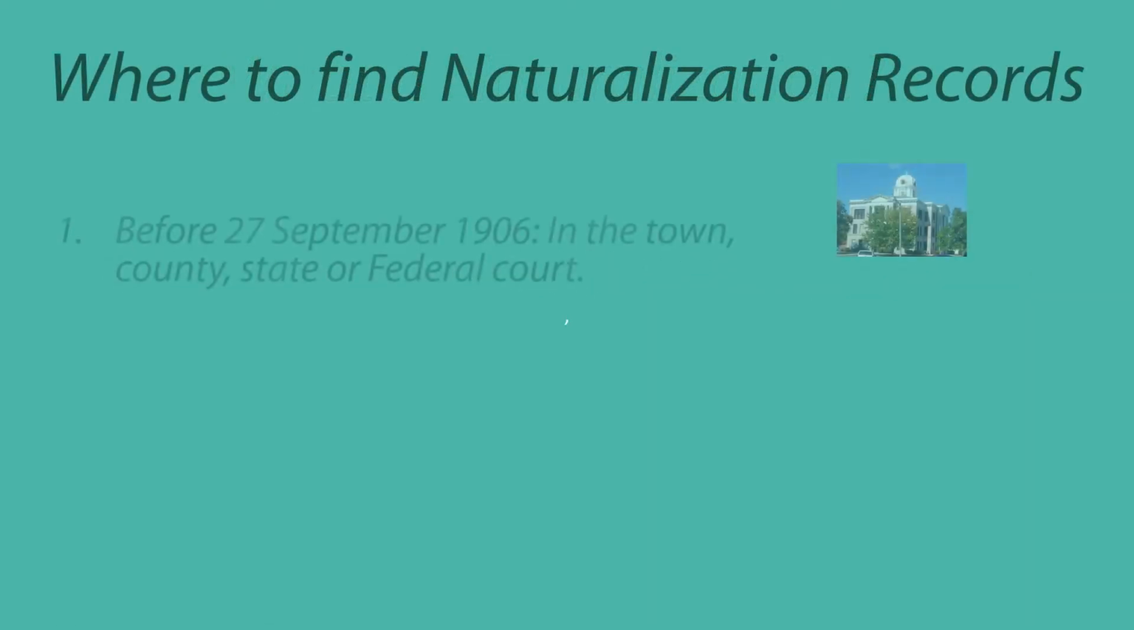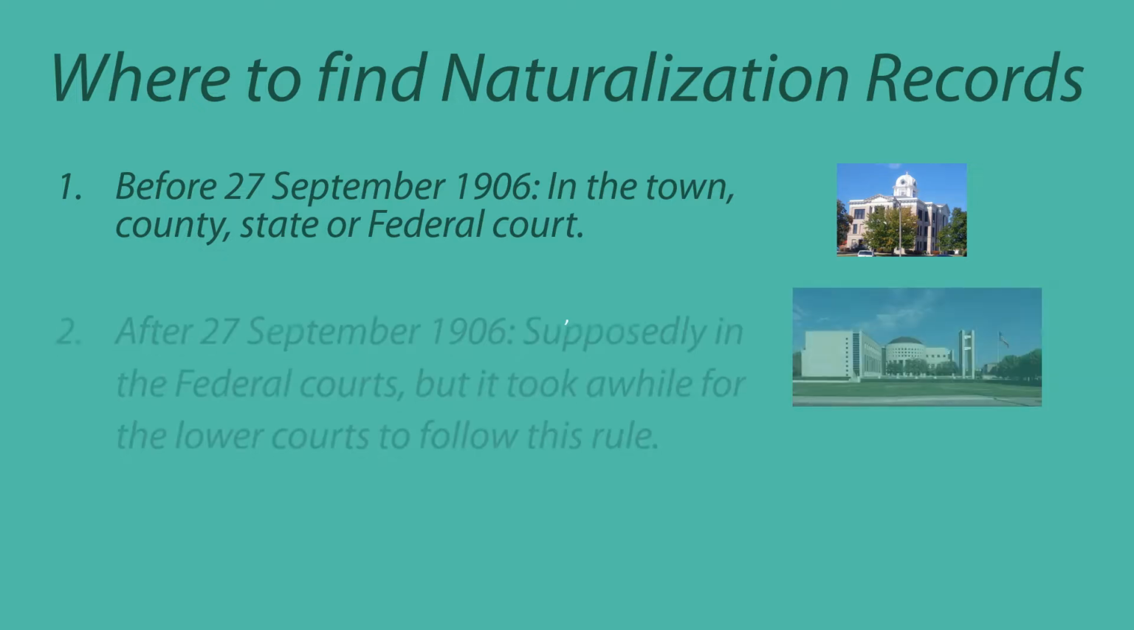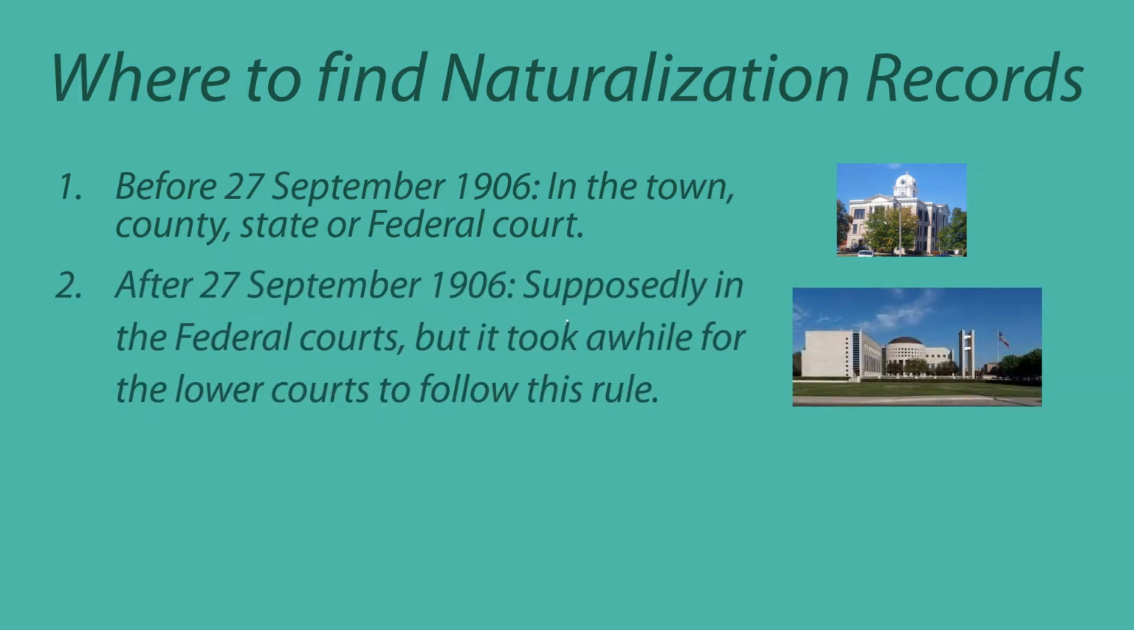Naturalization took place in the town, county, state, or in federal courts before the 27th of September 1906. After this date, all naturalization records were to be sent to the federal courts, but it took a while for all the lower courts to follow this mandate.